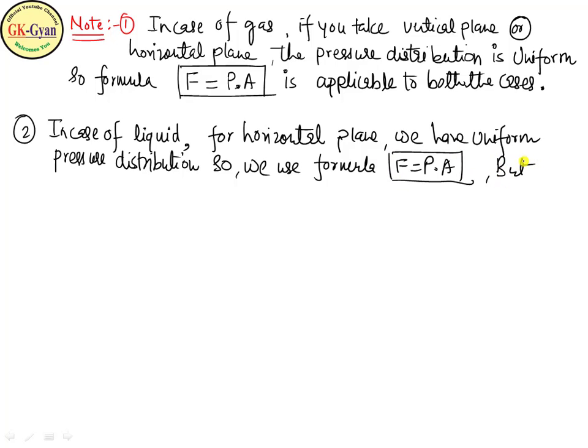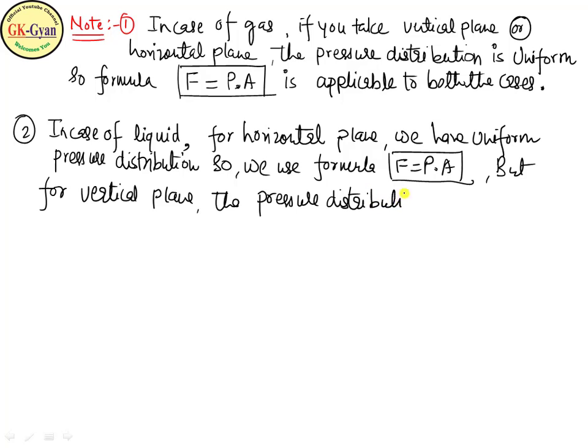But for a vertical plane, the pressure distribution is non-uniform.